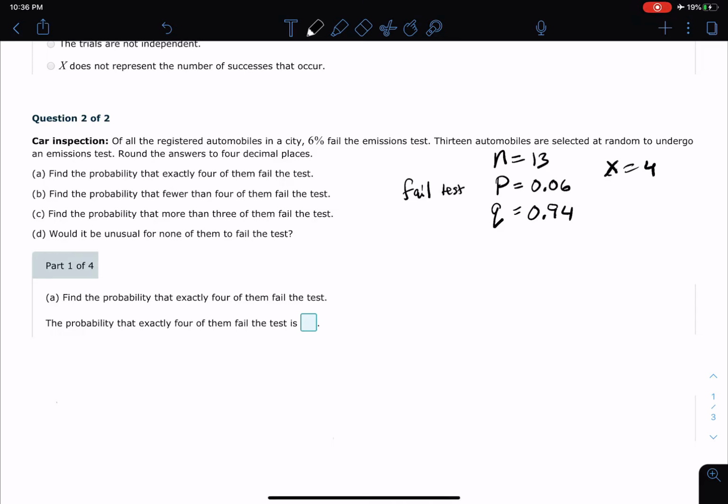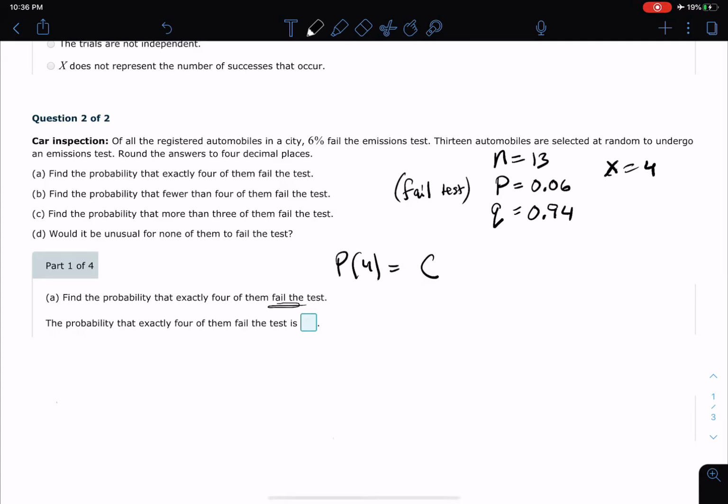So don't let that mess you up, hopefully. Once again, the probability of exactly 4 of them failing a test. So we're testing for failing, and when they fail, it's a success in the formula. It's a little weird. So anyhow, let's go ahead and set this formula up. Now, if you remember the formula, we're going to call this P of 4.